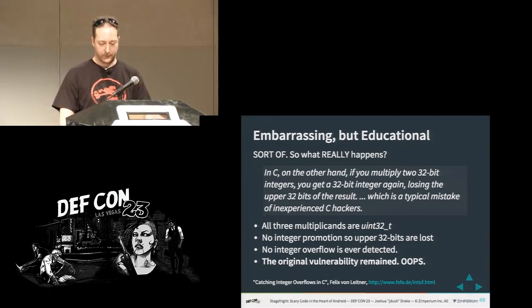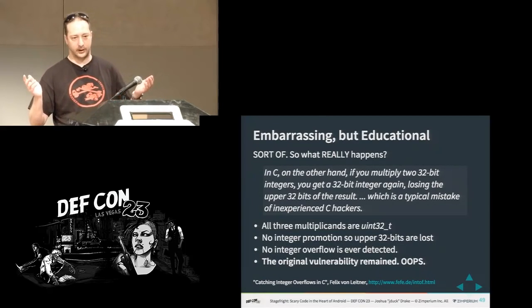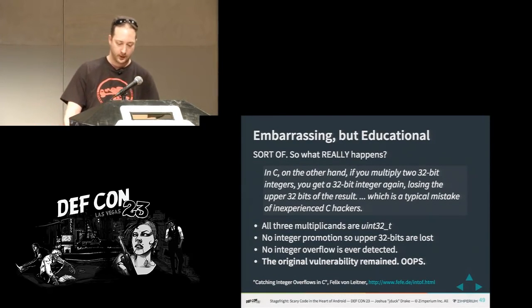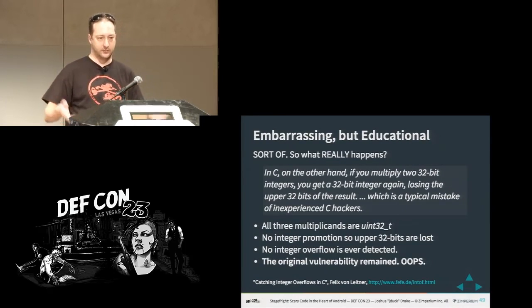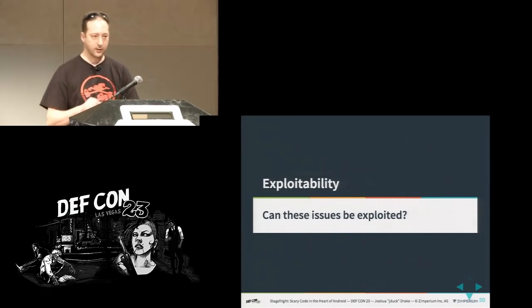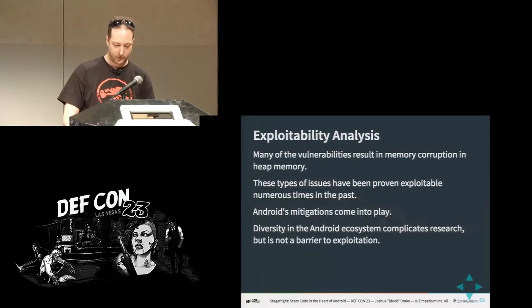And so the fix, and I don't think I even have the fix in here, was basically just casting one of them to a 64-bit integer, any one of them. It could have been the 2, it could have been the sizeof, any of them. So these vulnerabilities remain. They basically zeroed it themselves by saying, come look at this, although it did look like it was fixed. So let's talk about exploitability, and I'm totally going to run out of time, but let's just go faster. So many of these vulns